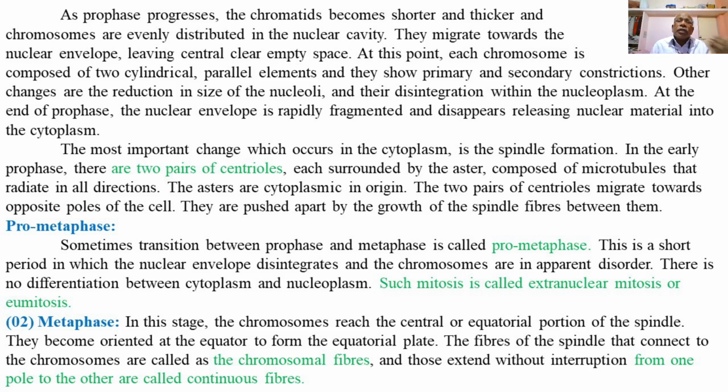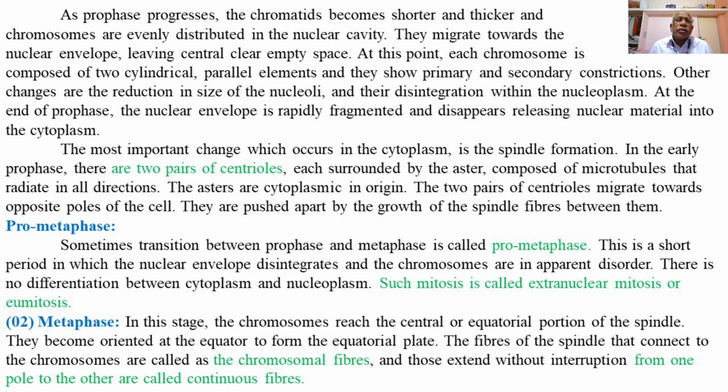Even between the centrioles, continuous spindle fibers are developed, which push the two centrioles to the opposite ends of the cell, the north and south poles, due to the formation of spindle fibers.